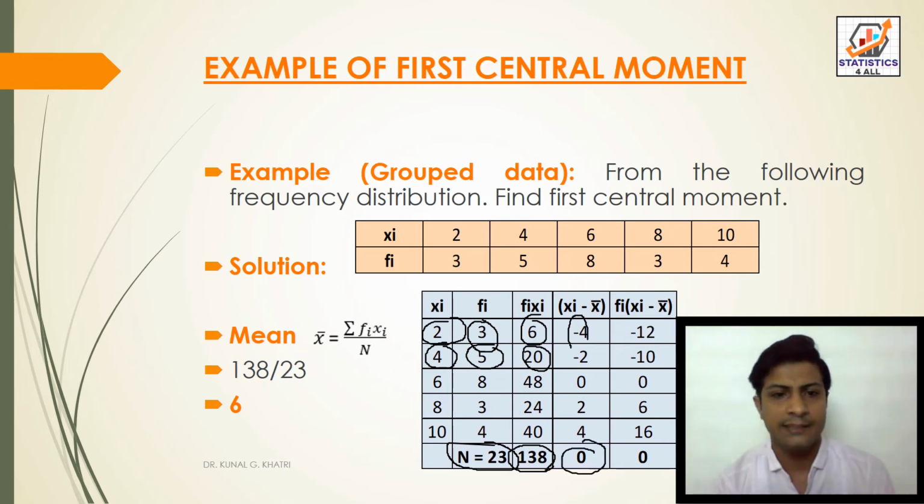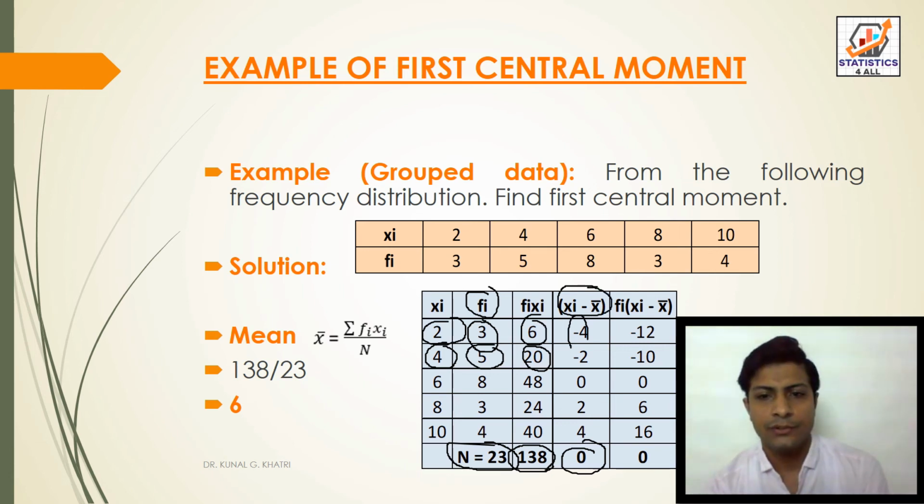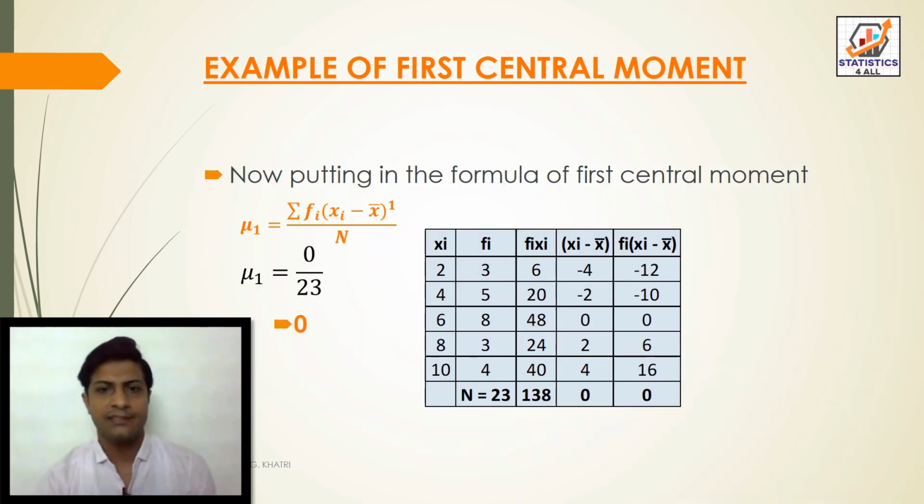Now we have to find the sum of fi into (xi minus x bar). So fi into xi minus x bar: xi minus x bar is minus 4 here. This fourth column is multiplied with the second column, that is the frequency. So we will have 3 into minus 4, minus 12, 5 into minus 2, that is minus 10, and so on. We will have the answer 0.